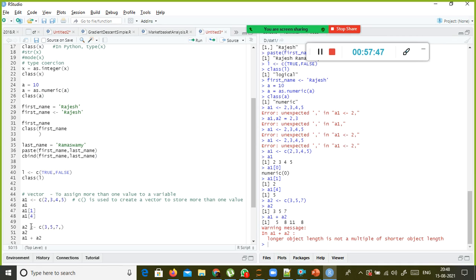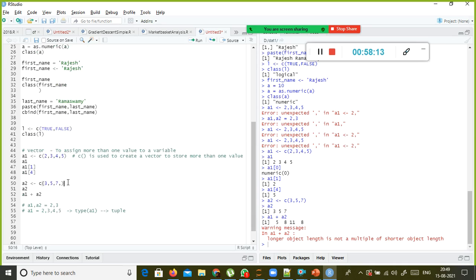The number of elements in the vector A2 is not the same as in A1, but still it is doing the addition. So 2 plus 3 is 5, and 3 plus 5 is 8, and 4 plus 7 is 11, and for 5 nothing is there, so again it goes on a rotation basis. It goes to the first value and adds it.